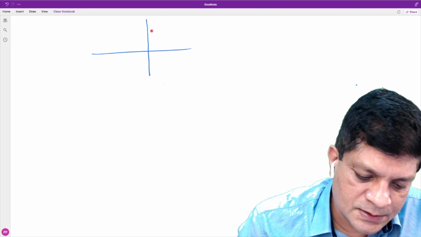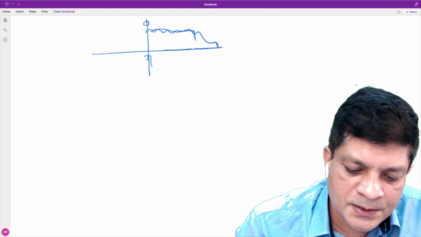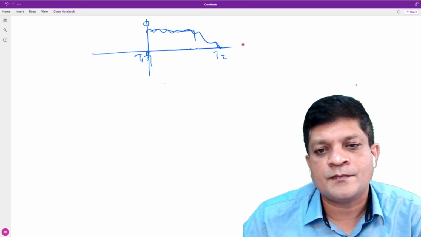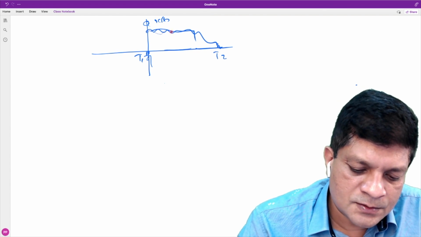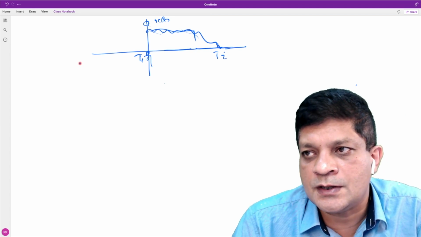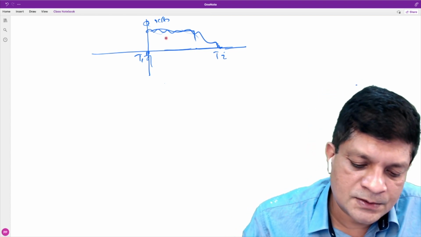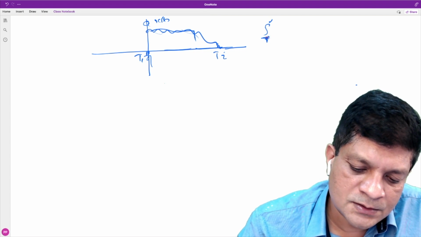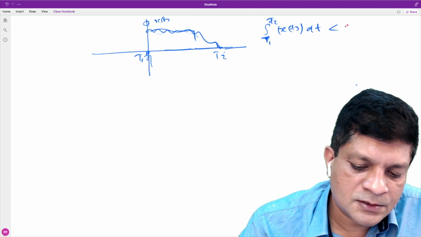We have a signal x(t) that is of finite duration. Finite duration means some arbitrary shape, you assume some arbitrary shape, from t1 to t2. It is non-zero only in this interval t1 to t2, and it is zero outside this interval. That's why we call it a finite duration signal. Now, for a finite duration signal, it is given that the signal is absolutely integrable. That is, we can write that the integral from t1 to t2 of the magnitude of x(t) dt is finite.